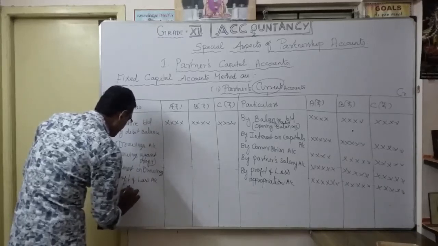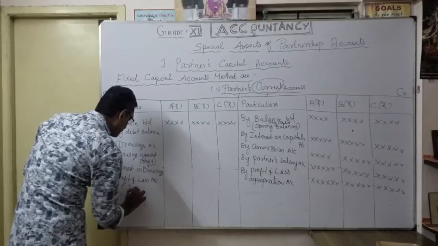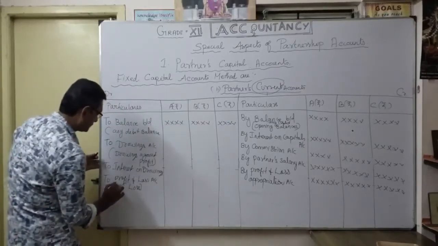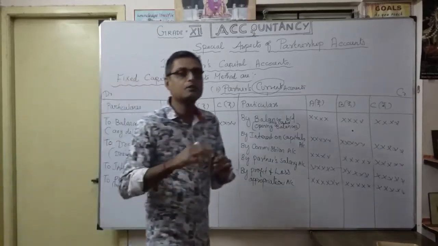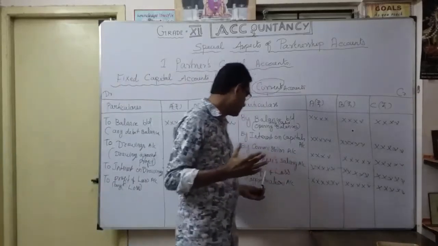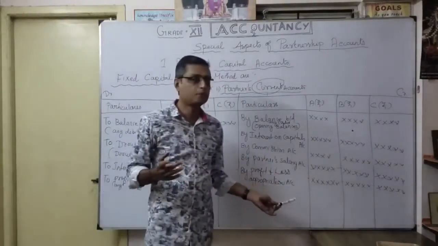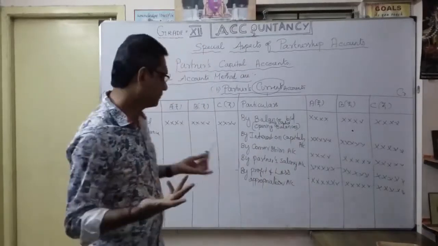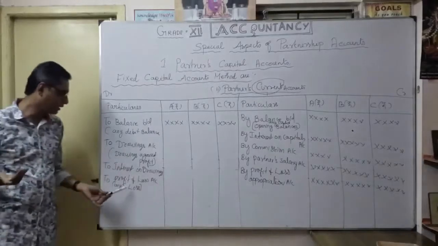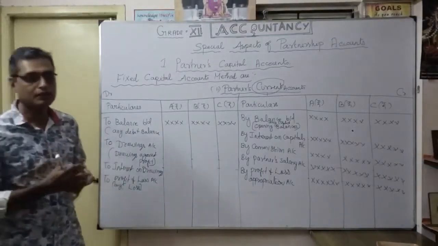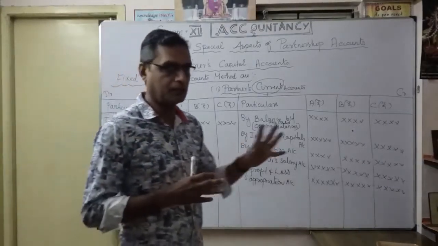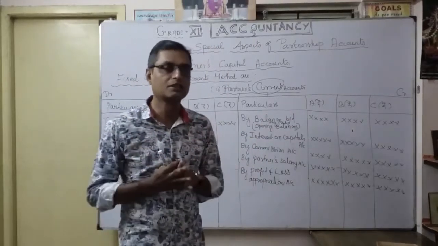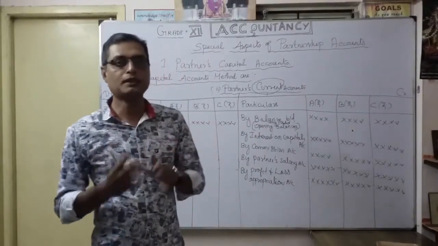This is for loss only. If there is available profit for distribution, we can show it like this in the profit and loss appropriation account. Suppose it is a loss, there is no question of appropriation, so for that you show the loss for the partners in the profit and loss account. Any loss is also shared by the partners, correct? All the profits and losses should be shared by the partners.